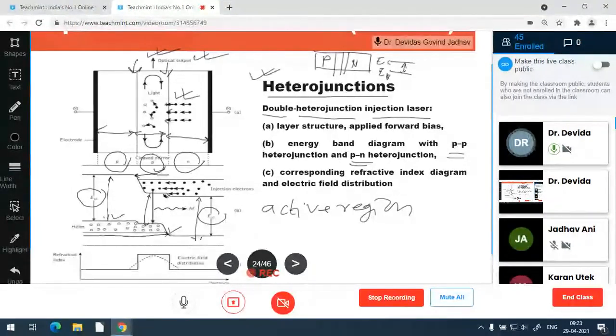Okay, the beam is made very directive by making the active region width very small, and that makes the beam sharp.